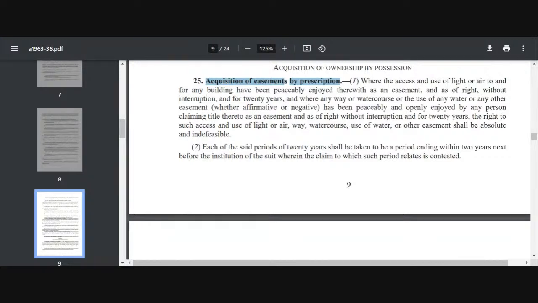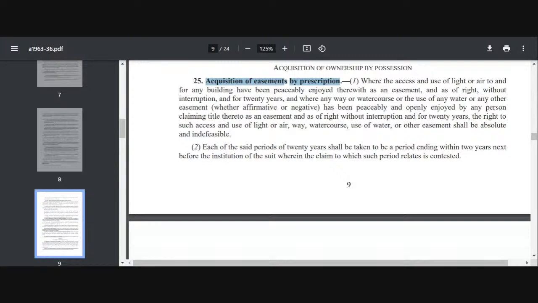So it says that if you have an access to use of light or to air, right, and you are using that light or air or something peaceably, without any interruption, in that case it says that you get a right to easement due to prescription. So you are acquiring easement by prescription under section 25. Very important. Acquisition of easement by prescription.